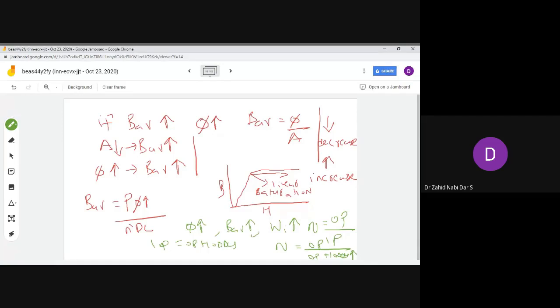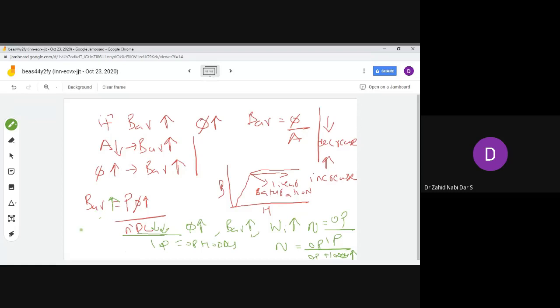Why? This has a relationship in this formula. You notice here the average flux density. How can you increase this? You can increase this by decreasing the diameter and the length. So if you decrease the diameter and the length, your BAV increases.